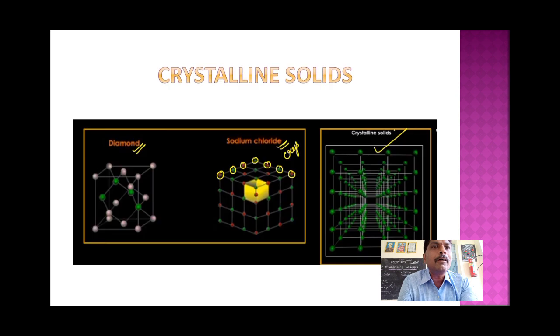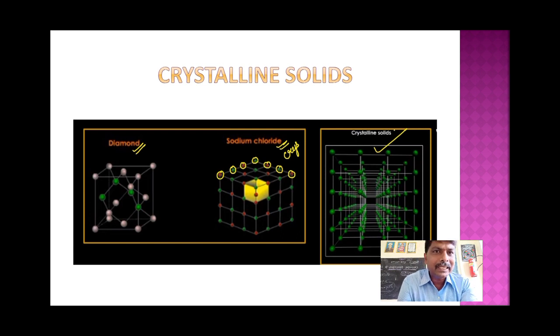Okay. So now we will start to discuss crystalline solids. I have given some pictures here of examples for crystalline solids. What is the first example? You can see diamond. Next, sodium chloride, that is common salt. Next, some arrangements of crystalline solids. You can see in these structures, what is the common observation?